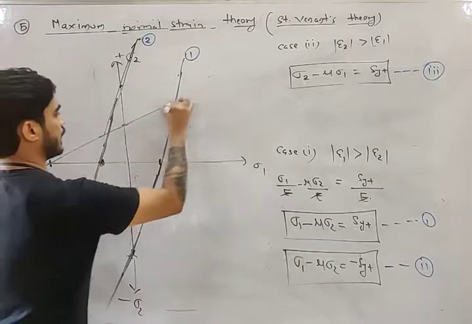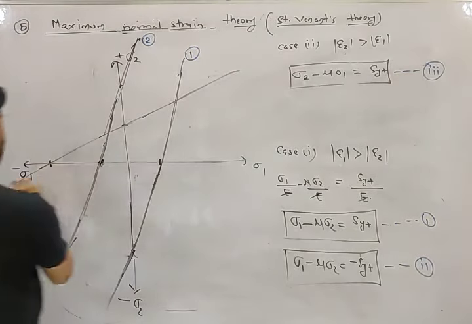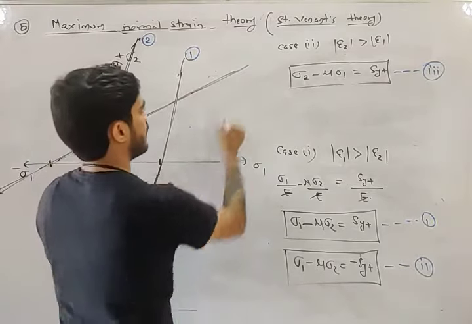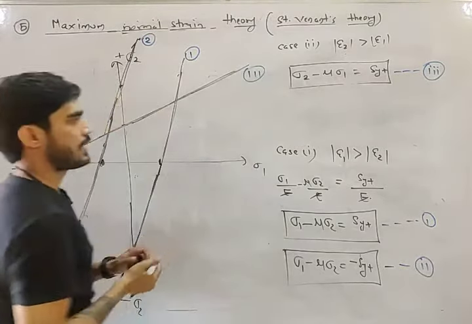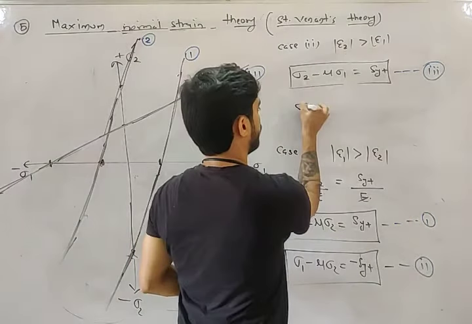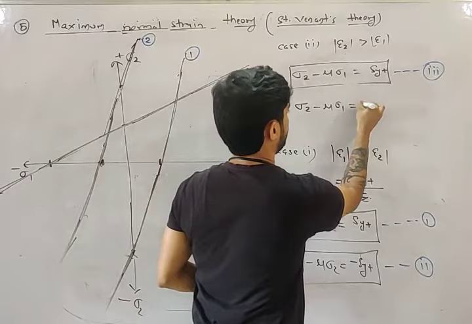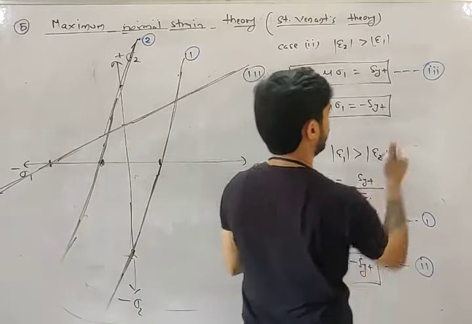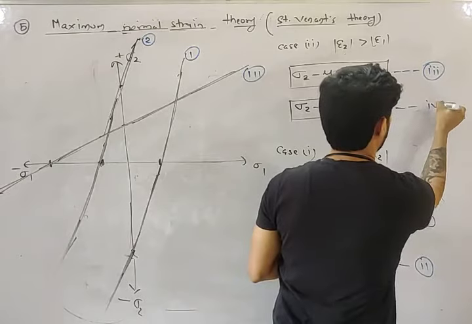So you will get this straight line. This will be your third straight line. And the fourth straight line, if epsilon 2 is negative, compressive, will be sigma 2 minus mu sigma 1 equals minus SYT. This will be the fourth equation.